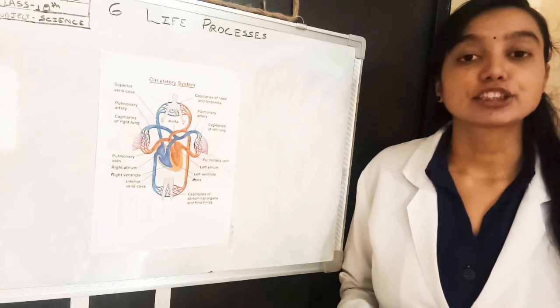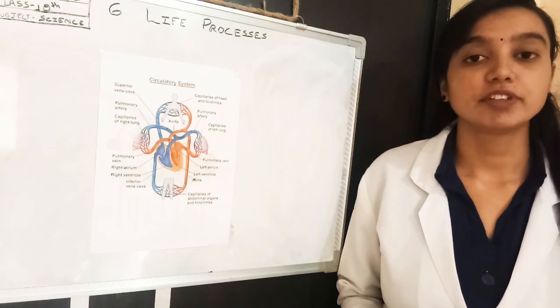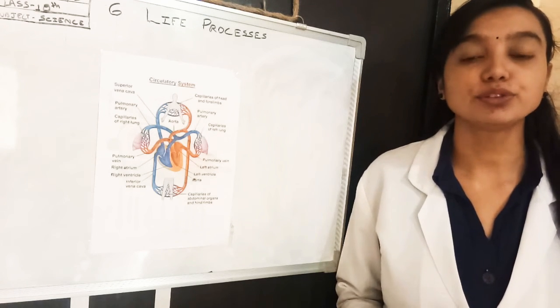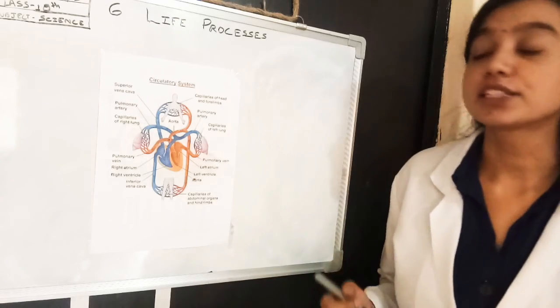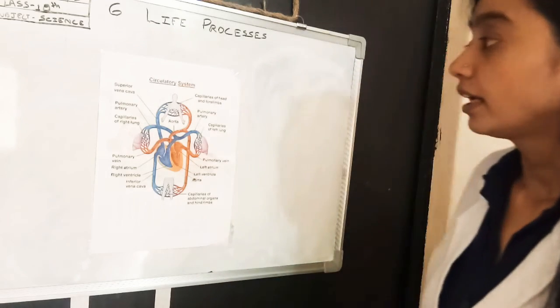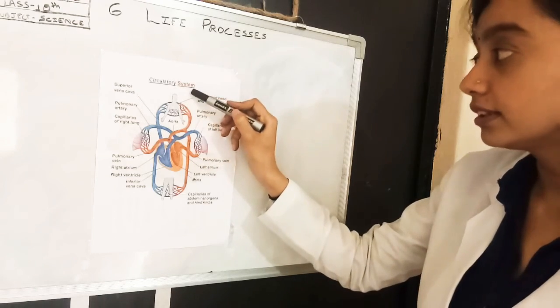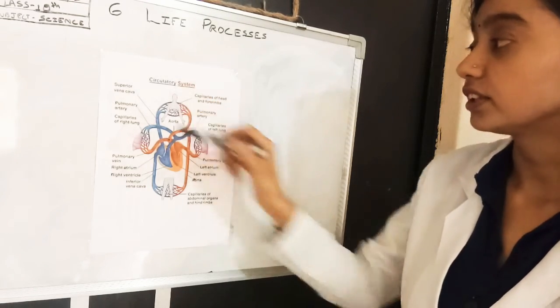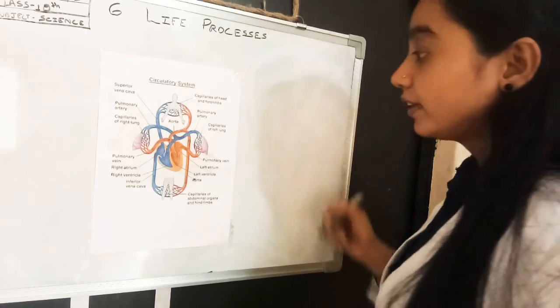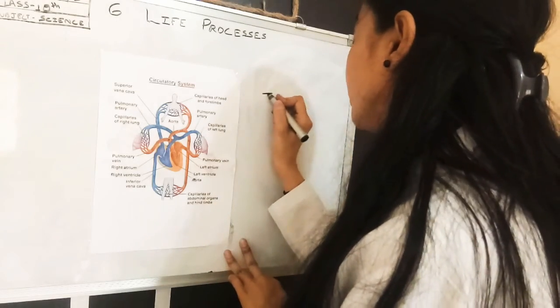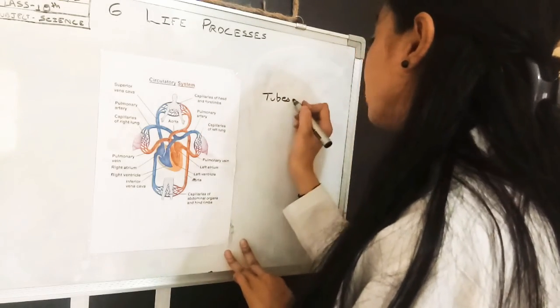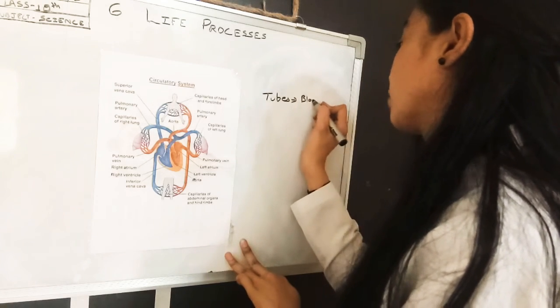So let's continue our chapter. In the previous video we discussed the heart and its working. Today we are going to study the circulatory system. So how is the circulatory system formed? The circulatory system is formed of tubes which are called blood vessels.